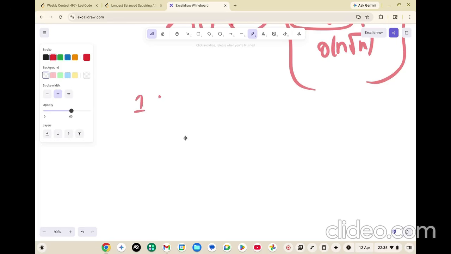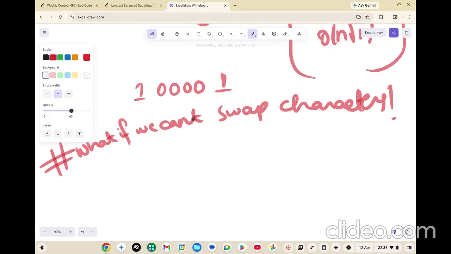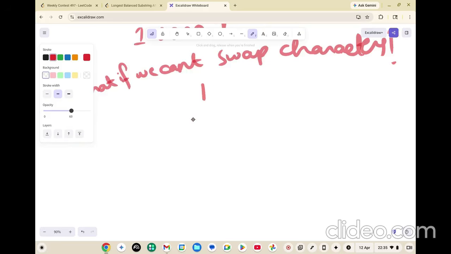Let's say I had the first example which we had, this one. In this case, you could replace any one character. But let's first understand what if we can't swap any characters. I know that if you are trying to solve this, you might have come across a solution for what happens if we don't swap the characters, with prefix sum and so on. Let's look at that.